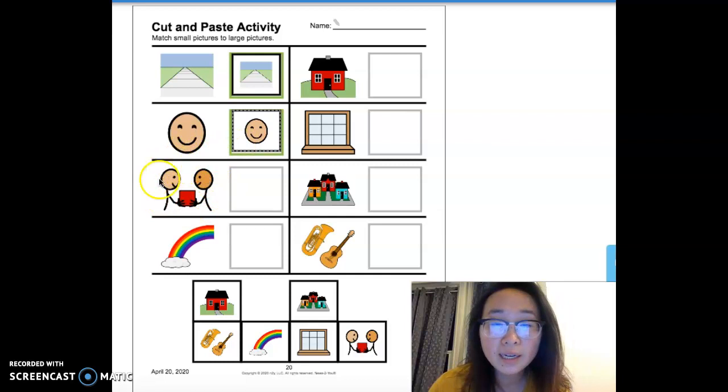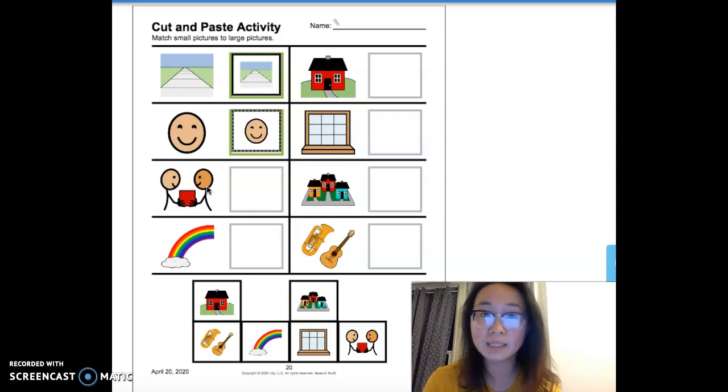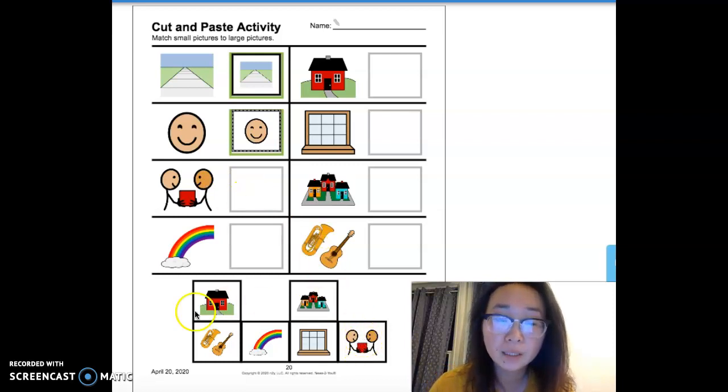The next word here is the word share. So share is to give what we have to others. If I want to share some food with you because I see that you might enjoy the snack that I'm having, I can give you some. Share. And which icon is share?